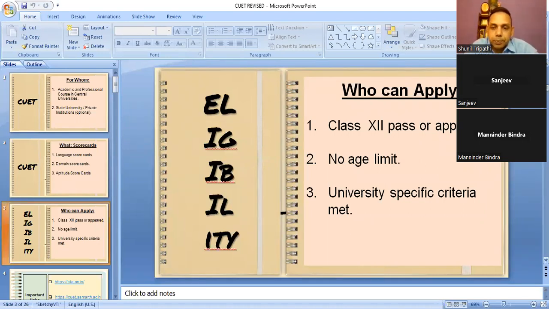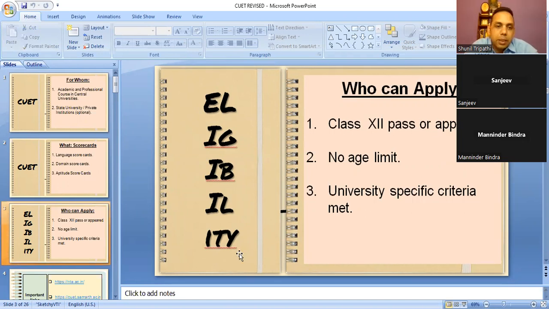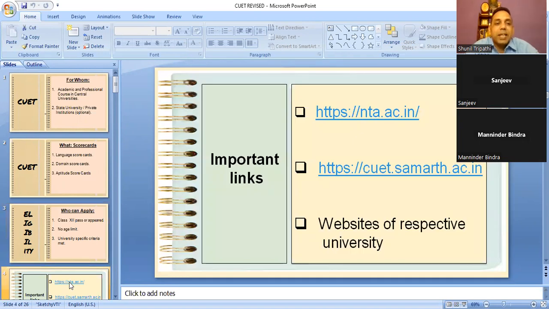Next are 3 main, very important websites which you should know. One is nta.ac.in, for all notifications. When the JEE form will be there, when the NEET form will be there, when the CUET form will be there, when the admit card will be there, any notification you want, you can get on nta.ac.in.